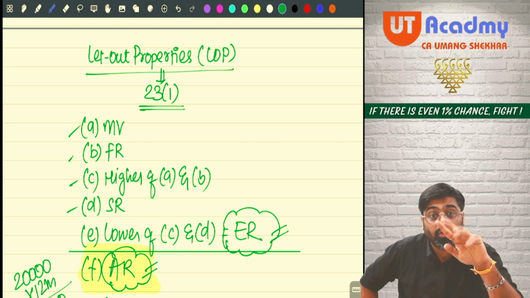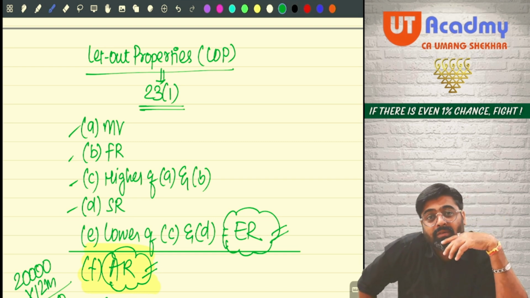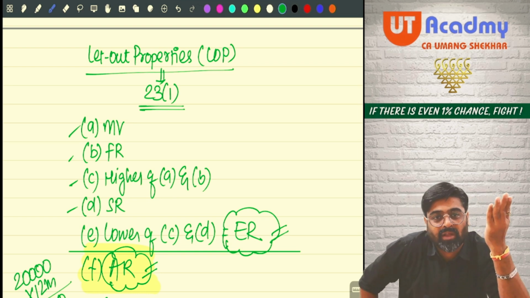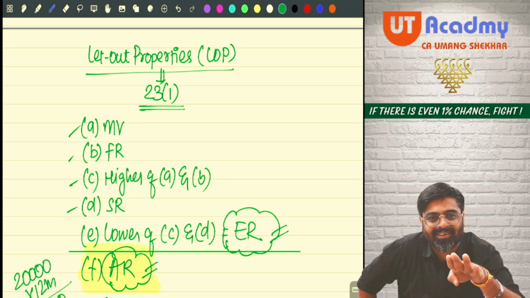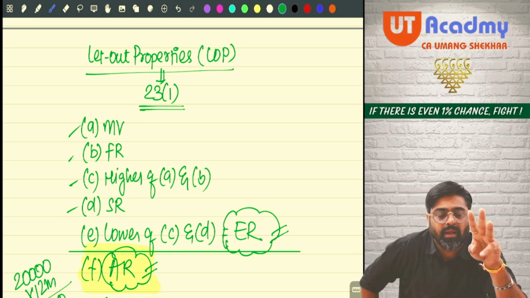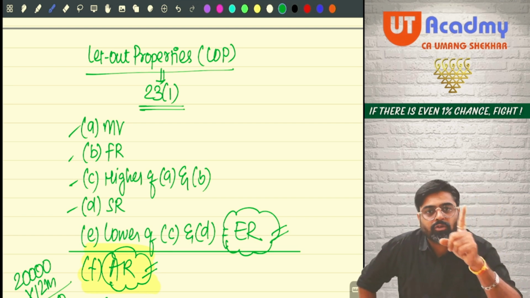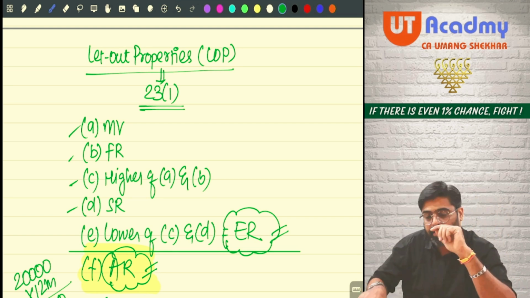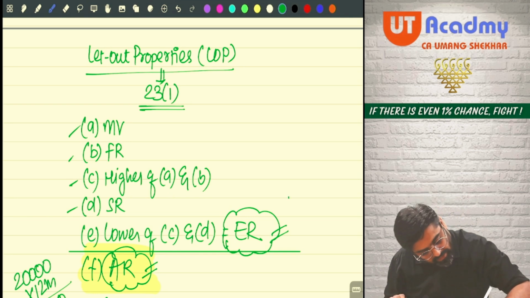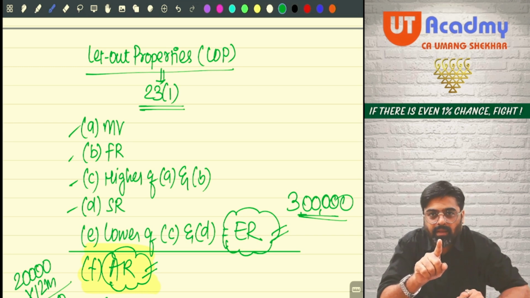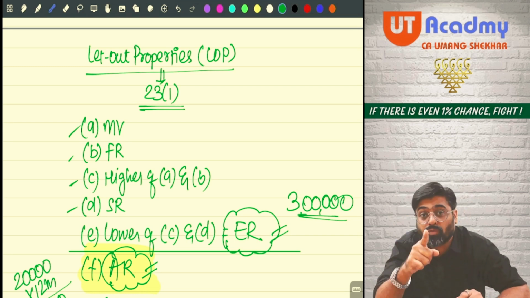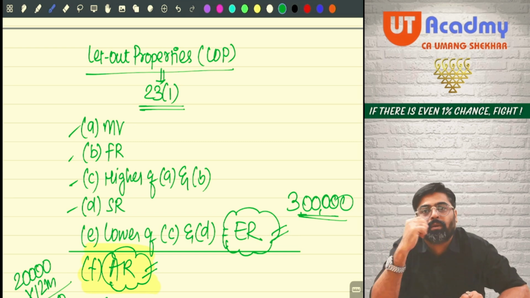3 lakhs. What if the standard rent was rupees 4 lakhs? Then anyways, we were not expecting more than 4 lakhs. No, we were expecting only 3,60,000. Getting my point? So in our example, if the standard rent was rupees 3 lakhs, so 3,60,000 or 3 lakhs, whichever is lower, can I say expected rent is 3 lakhs now? This is the minimum amount which your property can fetch as rent for you. This is what we expect that you should also earn from your property.